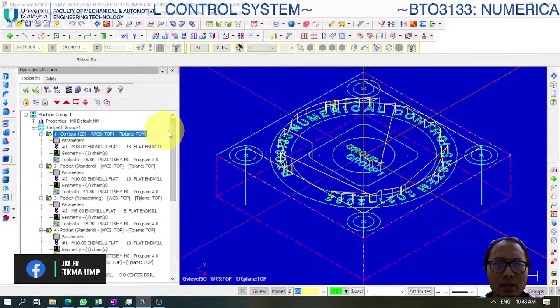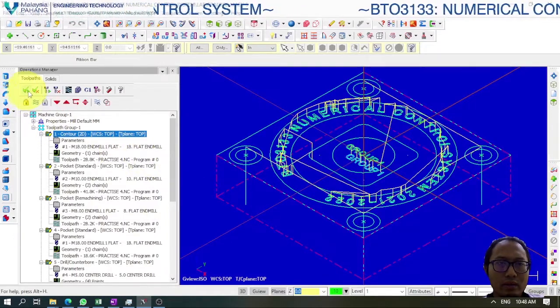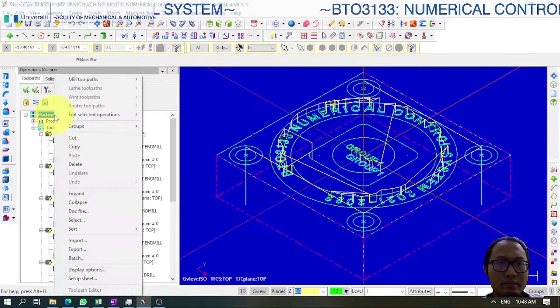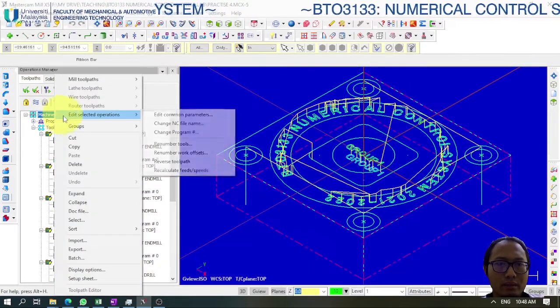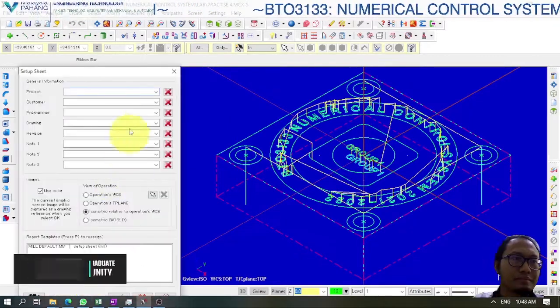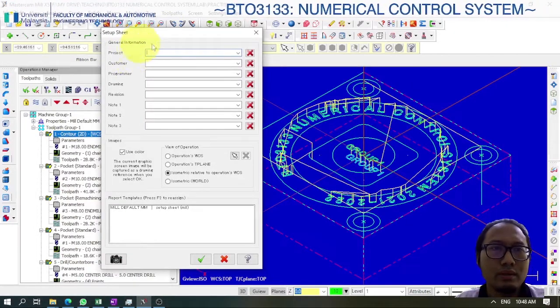So how do we generate the setup sheet report? Once again, we must make sure we select all operations. Then we go to Machine Group 1, and we go to Setup Sheet. In here a window will appear, the setup sheet window.